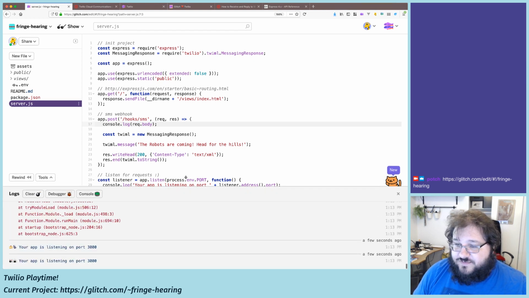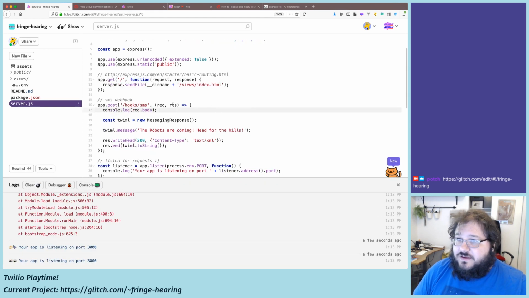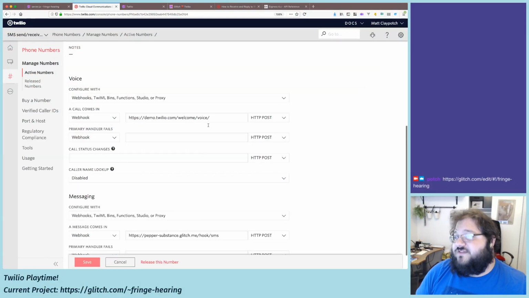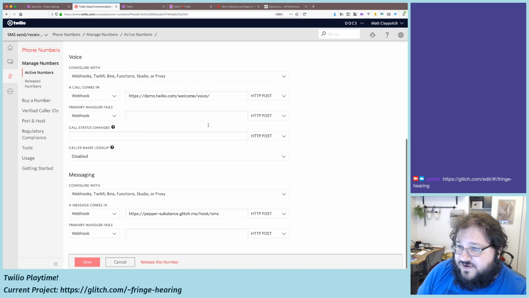So what does this post body look like? Let's find out, shall we? I'm going to very quickly pull up the Twilio console. There may be some secrets there that I don't want on the public internet on a stream, so give me one moment while I put up my privacy shield and take a look. Cool. So let me show you what's going on here, actually. I think it's worth seeing since there's nothing sensitive here other than a previous app's URL.